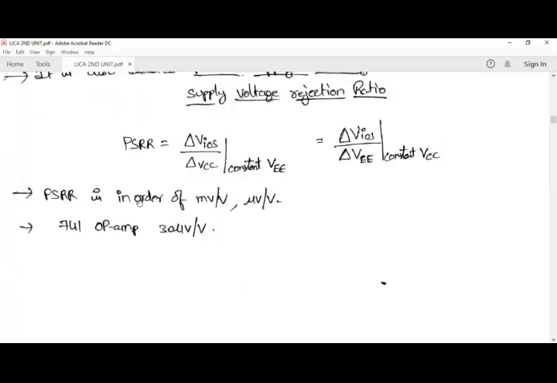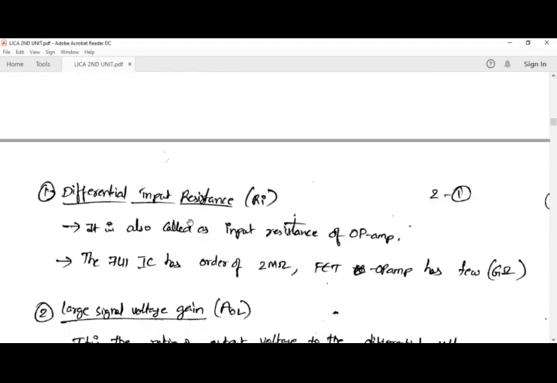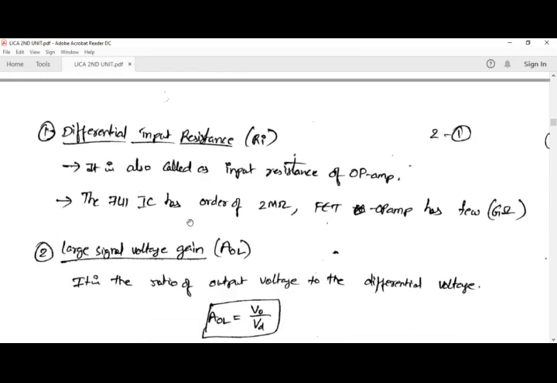PSRR is in the order of millivolts per volt or microvolts per volt, because the numerator, that is VIOS, is around millivolts or microvolts, and the denominator is around volts. That is nothing but the supply voltage which we are considering. For a 741 op amp, typically it will be around 30 microvolts per volt. So this is PSRR.